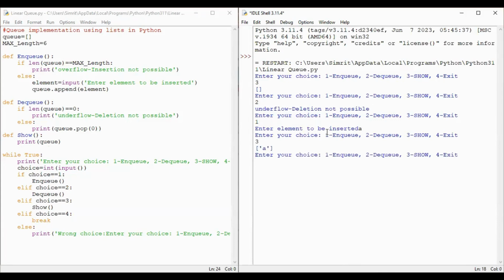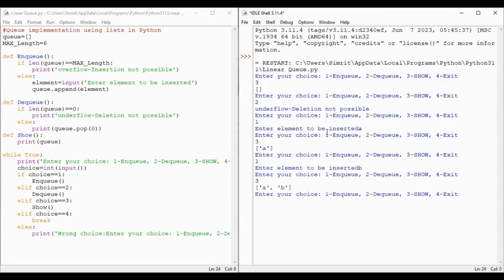So A is entered. Again, I'm trying to enter one more element, right? So I'm entering B. Then 3 to show. So A and B, both the elements are entered. Now, if I try to delete, so I'm entering 2. So A is deleted. So if I show you, right, so B is there. So first element is deleted. So that is how we implement linear queues in Python.